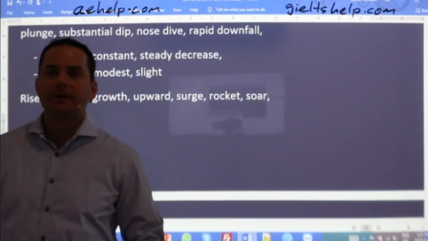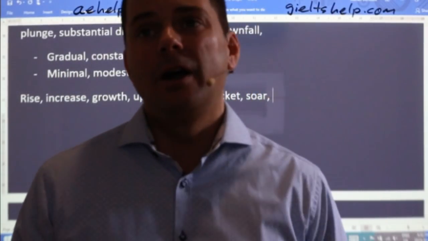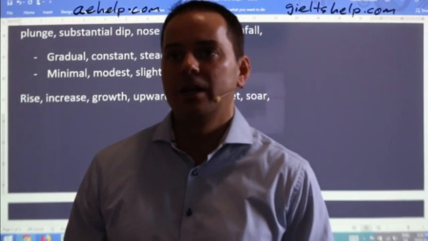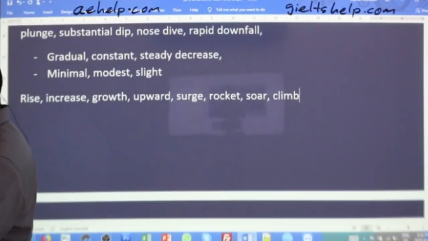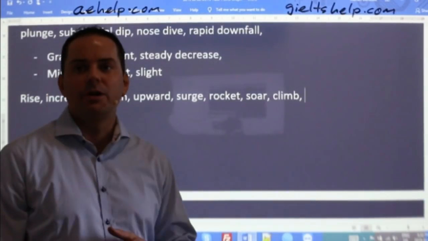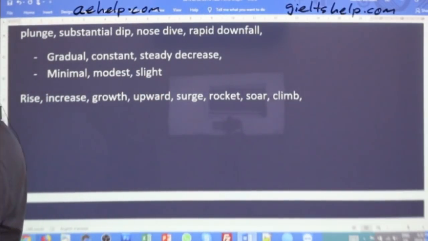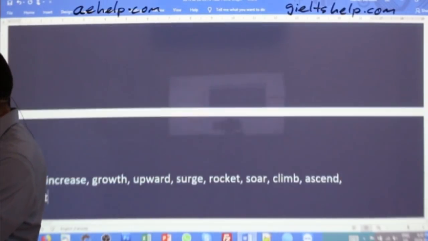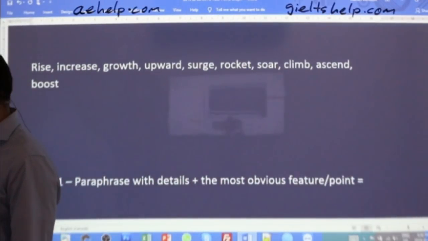Amplify is for sound or certain nouns, but for a lot of different nouns it would not work. It's a little bit awkward. Climb is a good one. Ascend is okay. Boost is okay as well. There's a boost in the number of whales, for example. Some good vocabulary there.